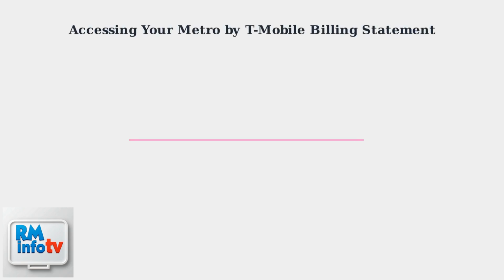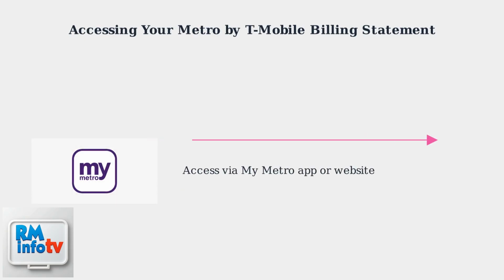Metro by T-Mobile provides easy ways to access your billing statement. You can download it as a PDF, print a copy, or email it to yourself or someone else. To start, you'll need your Metro account login credentials.